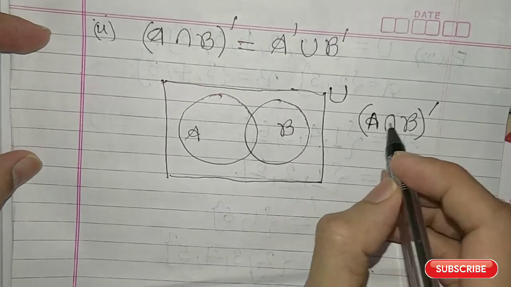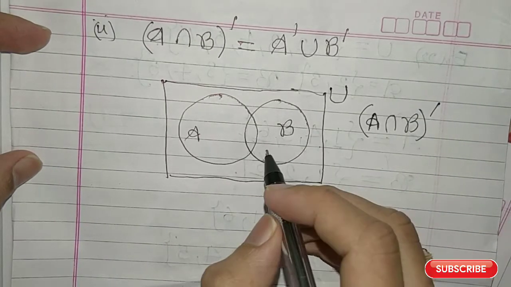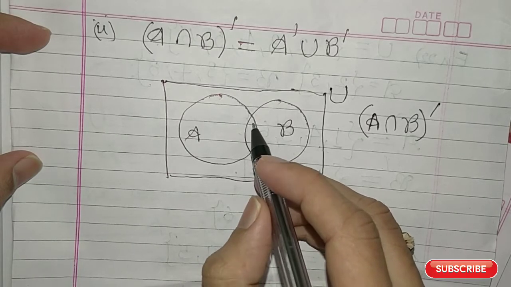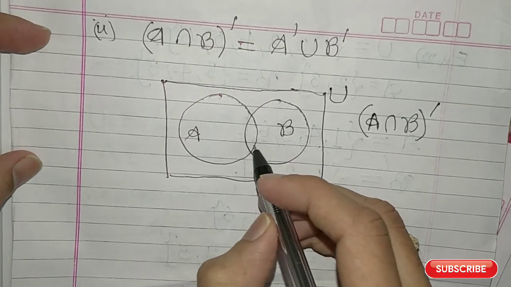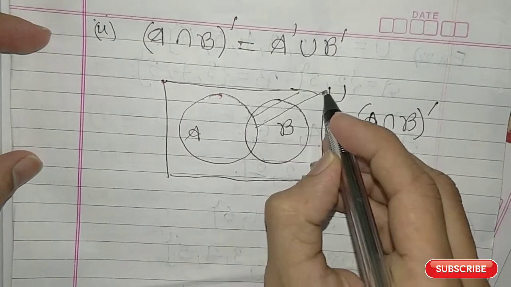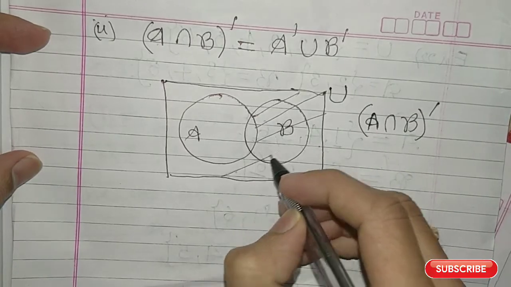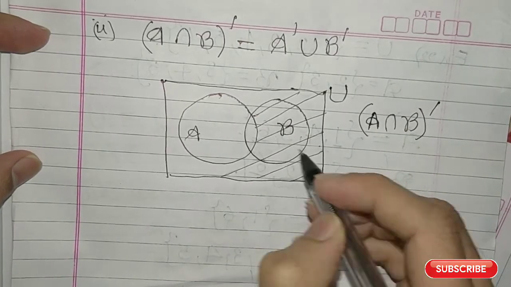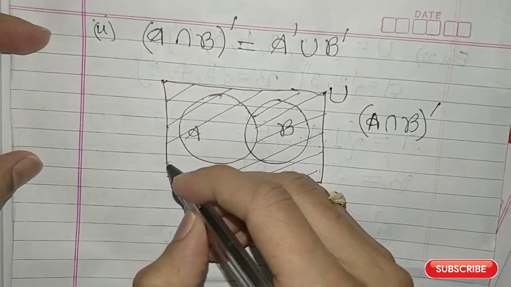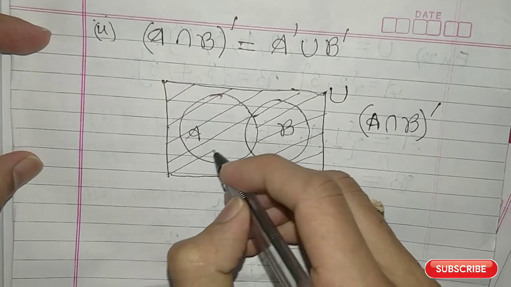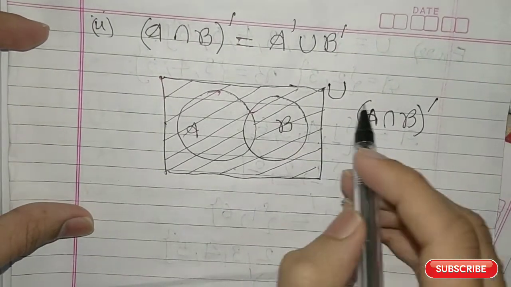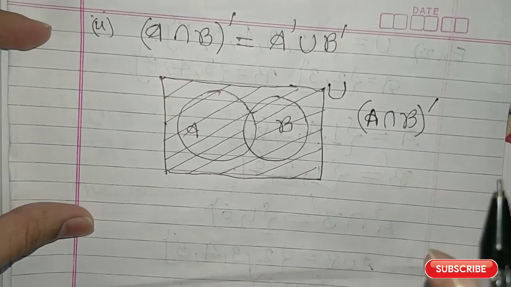Now A intersection B complement will be what? The region which is outside this region. So that will be this, all this. So all this region will be A intersection B, the whole complement.